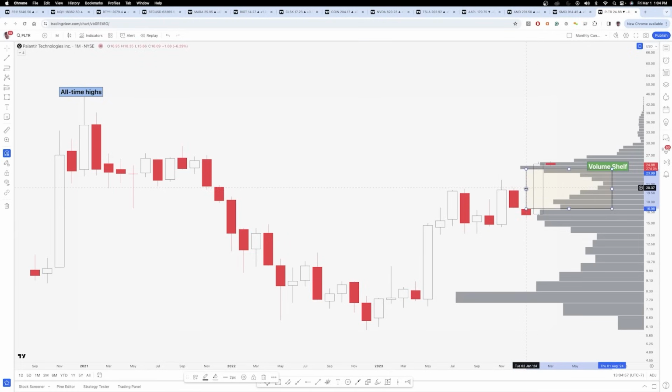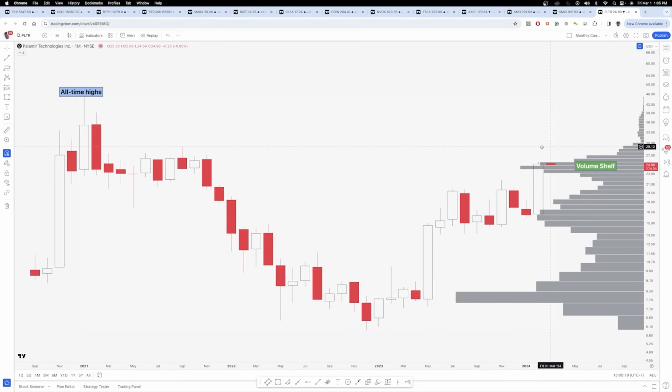Or if you're a football player, whether you watch American football or European football, same thing, right? If you don't have a lot of defenders in front of you, the player can speed up. They can really move quickly to the next line of defenders. And so you can look at these volume shelves as the next line of defender.